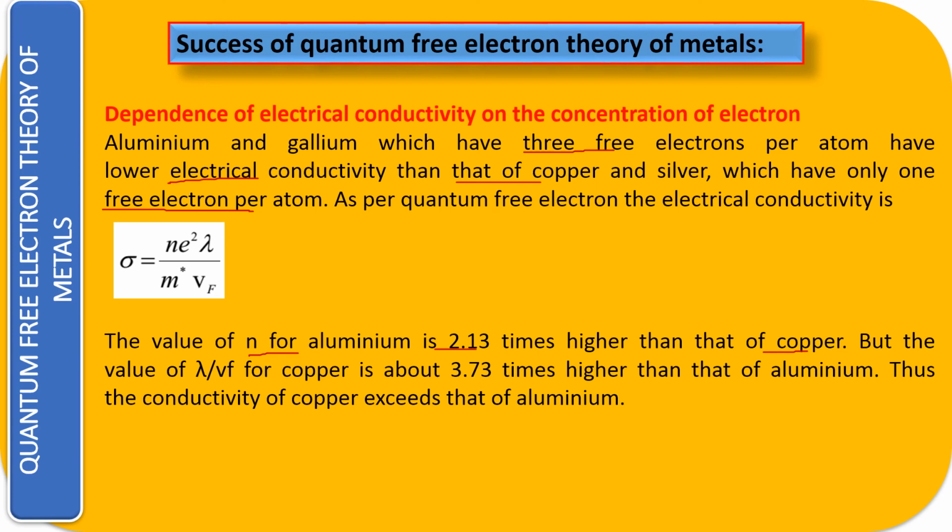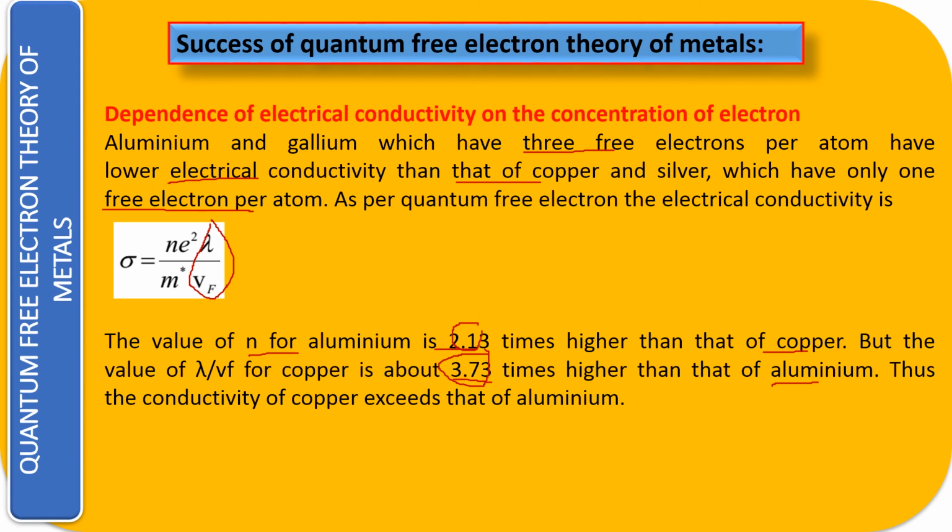But here we have another catch, and that catch is the ratio of lambda and Vf. The value of lambda by Vf for copper is about 3.73 times higher than that of aluminium. Here aluminium has 2.13 times more electrons, so naturally the conductivity should be more, but lambda upon Vf is 3.73 times more in copper. Since 3.73 is more than 2.13, the conductivity of copper exceeds that of aluminium, and exactly the same is the reason for gallium also.